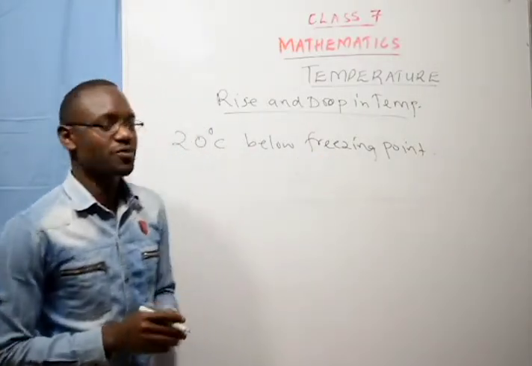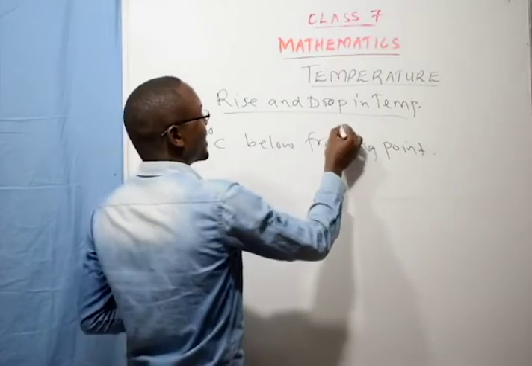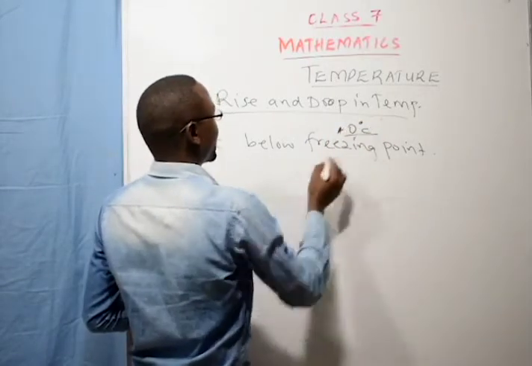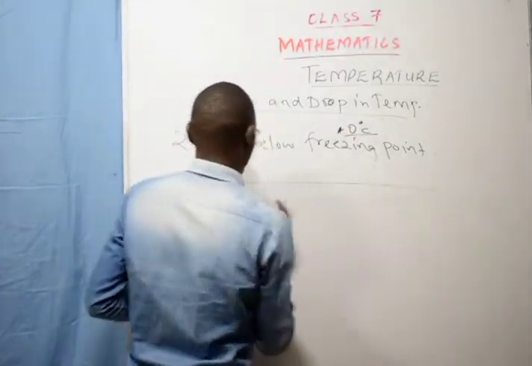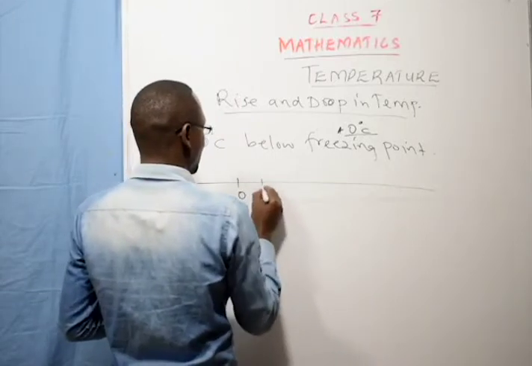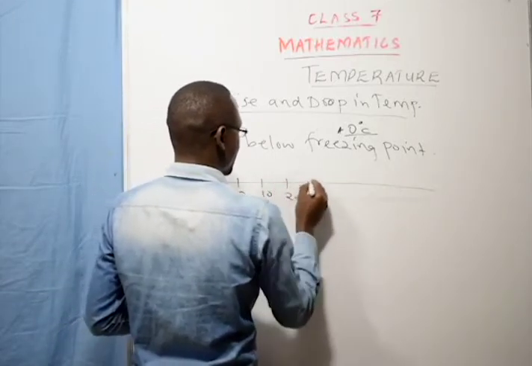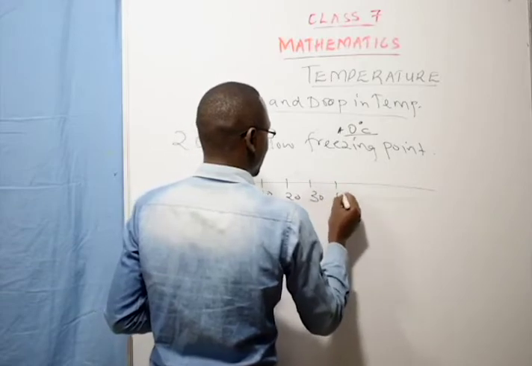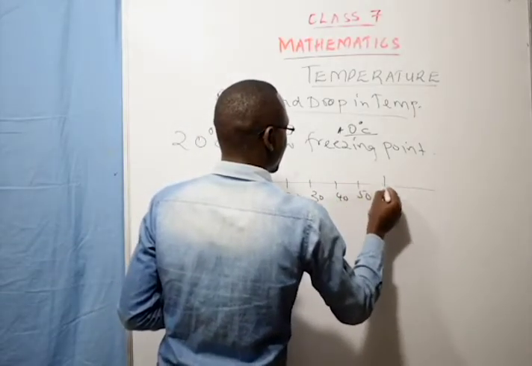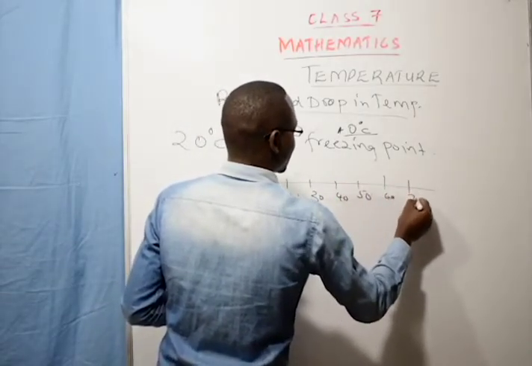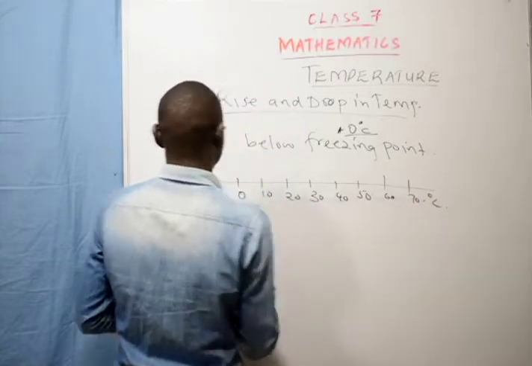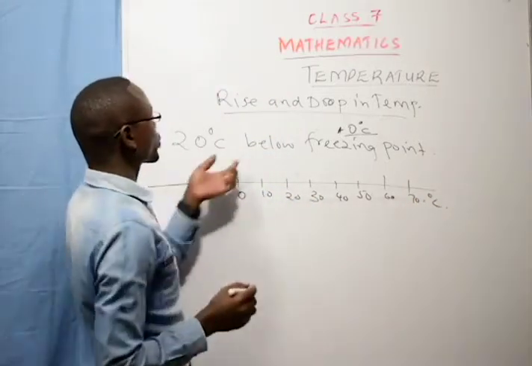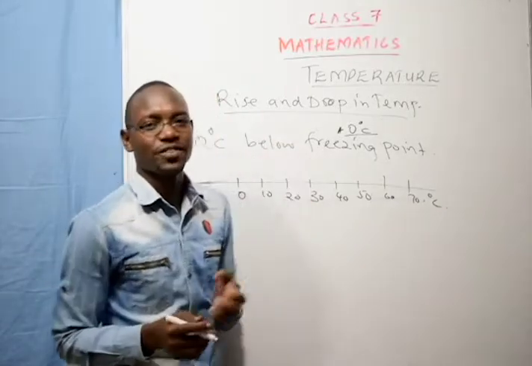So what was the temperature of water? I say freezing point of water is 0 degrees Celsius. So if this is your thermometer, this is your 0, 10, 20, 30, 40, 50, 60, 70. These are units in degrees Celsius. So it was 20 degrees Celsius below the freezing point.